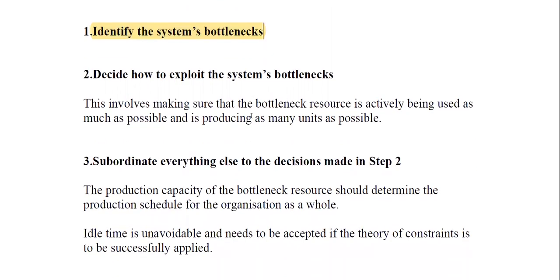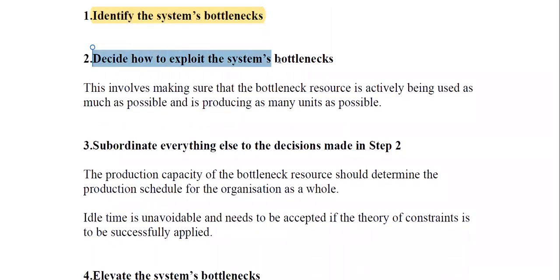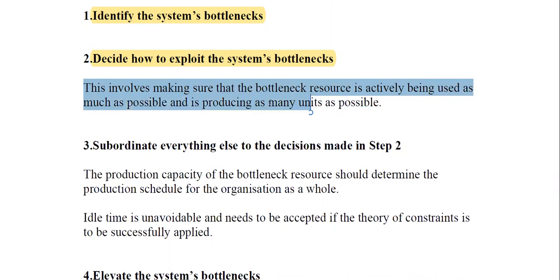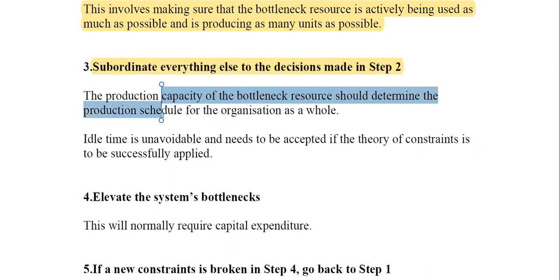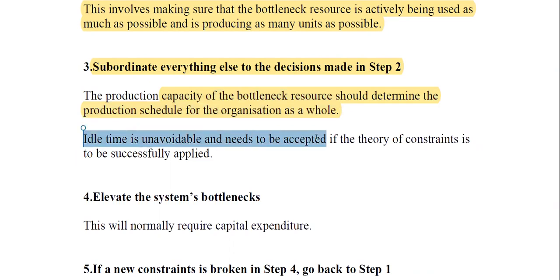Bottleneck is the same as what? The limiting factor. And now you have to decide how to exploit the system's bottlenecks. This involves making sure that the bottleneck resource is actively being used as much as possible and is producing as many units as possible. The next thing you need to do is to subordinate everything else to the decisions that you made above. So the production capacity of the bottleneck resource should determine the production schedule for the organization as a whole. Idle time is mostly unavoidable and needs to be accepted if the theory of constraints is to be successfully applied.